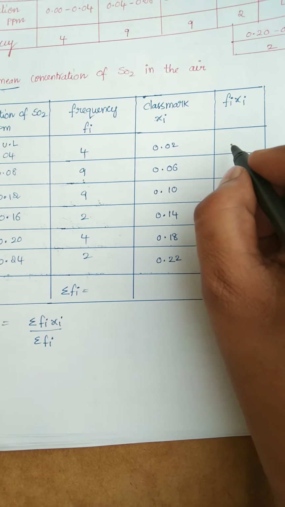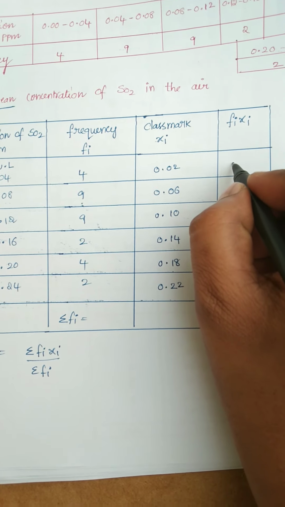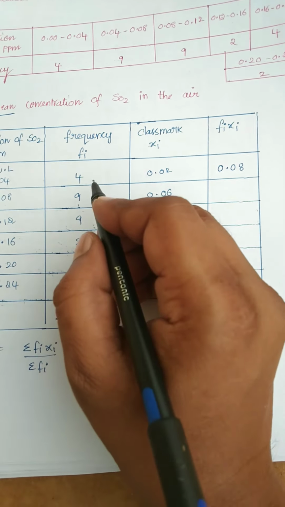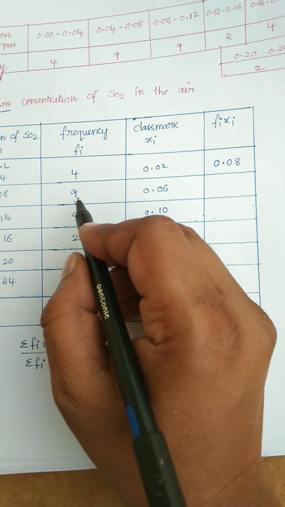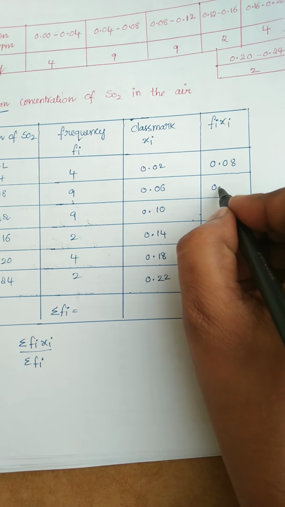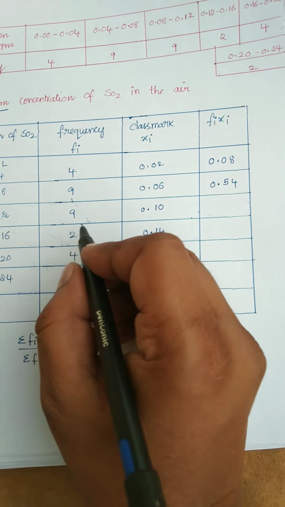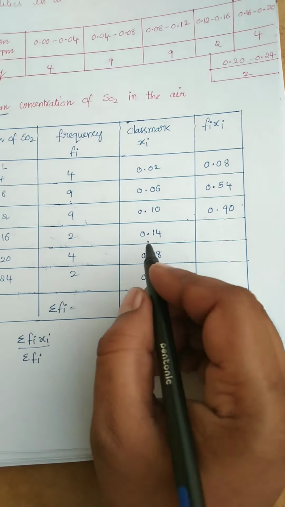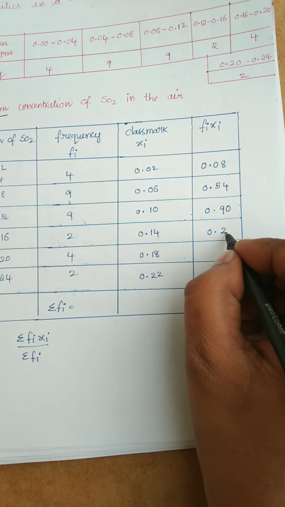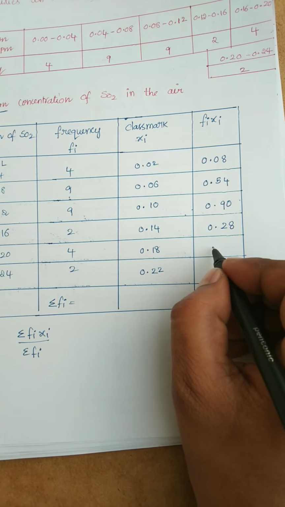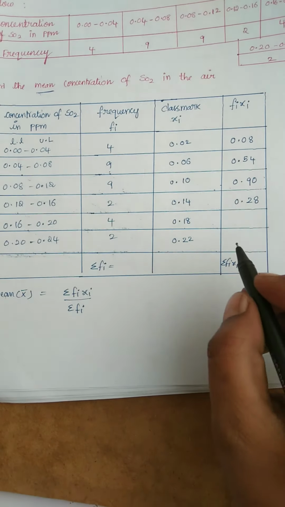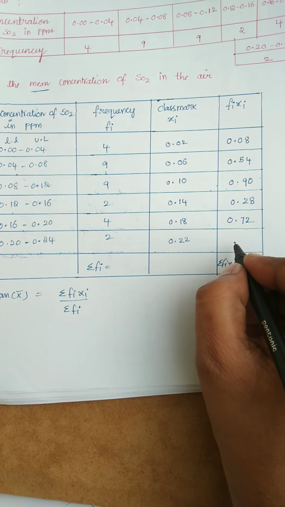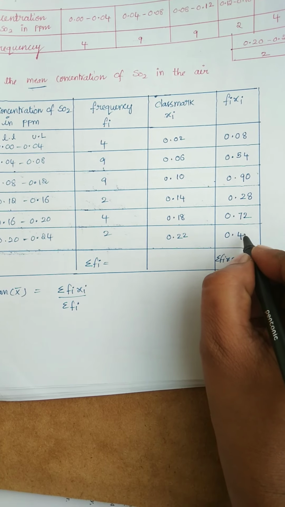So 4 into 0.02, that is 0.08. 9 into 0.06, that is equal to 0.54. 9 into 0.10, 0.90. 2 into 0.14, that is 0.28. 4 into 0.18, that is equal to 0.72. 2 into 0.22, that is equal to 0.44.